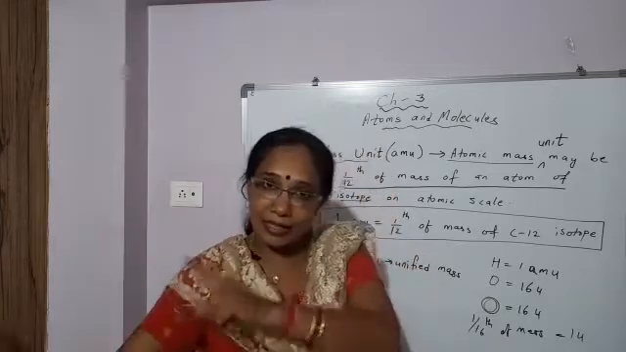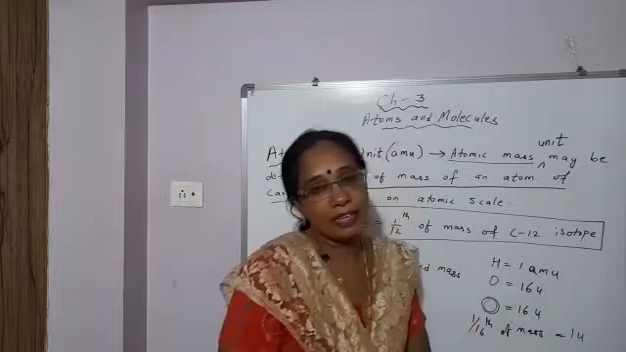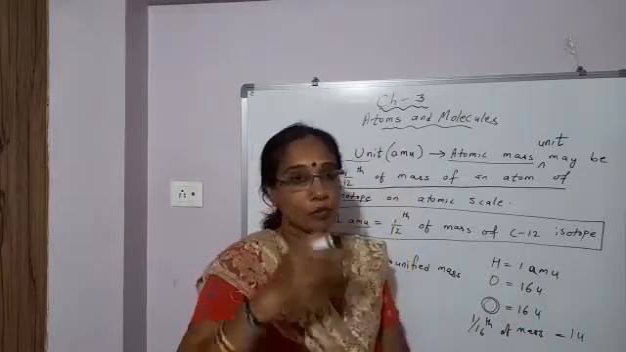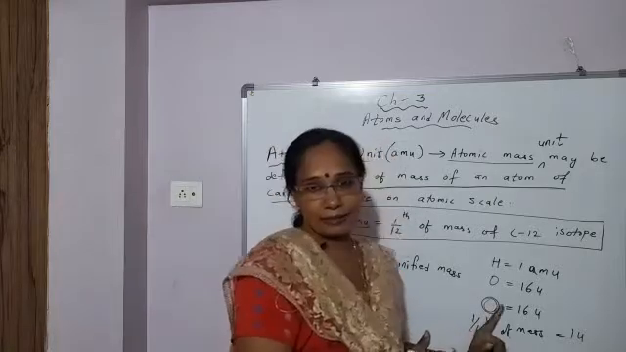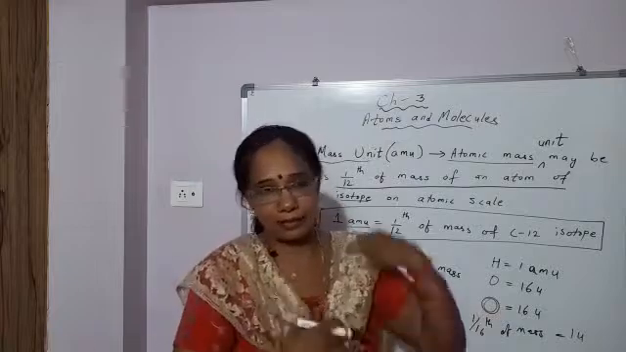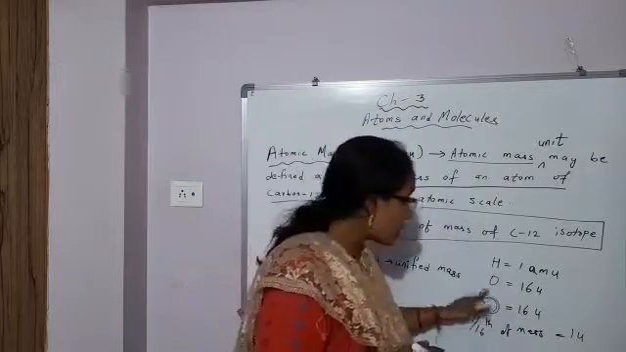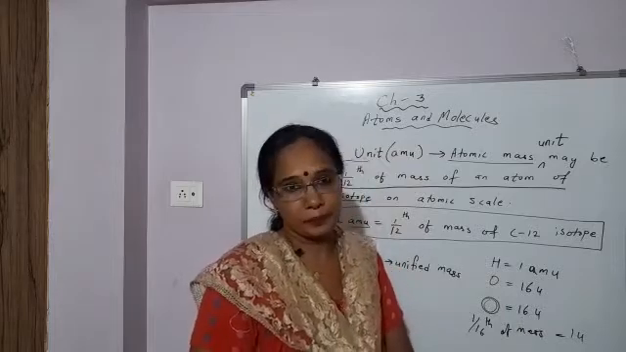And the mass of other elements was compared with 1 by 16th of the mass of one atom of oxygen, which was taken to be 1 U. And the mass of other elements was compared with its mass: how many times is it heavier? And the mass was taken that way. So the reference atom taken the second time was oxygen with mass number 16.